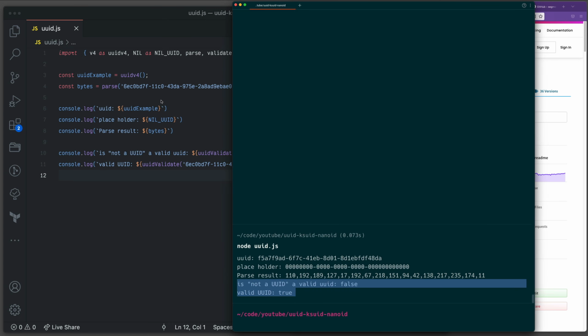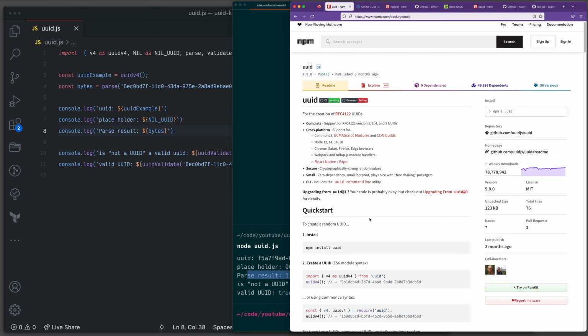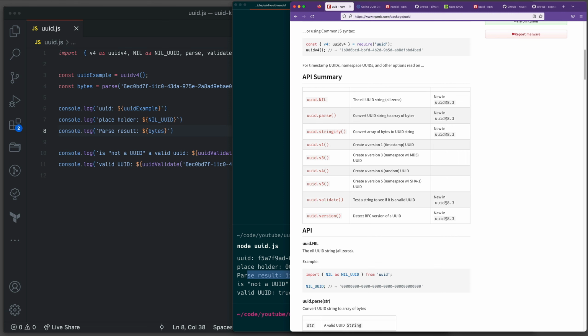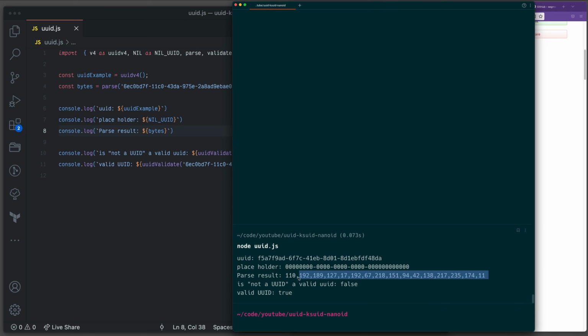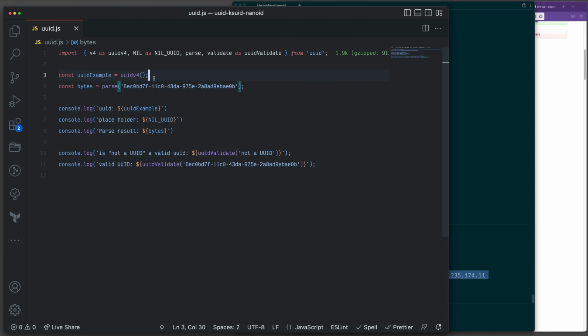And also, if you want to just parse it and see what is behind the scenes, then you can use the parse function. All of these things mean something. If you go here, UUID, and let's look at parse. Basically, it will convert the UUID string to an array of bytes. That's what you see here. Okay, so this is UUID. It's very powerful, and this is pretty much how you're going to use it. You're going to generate it, and then you can use it in your database or anywhere in your code base.